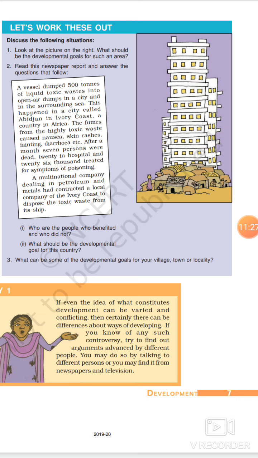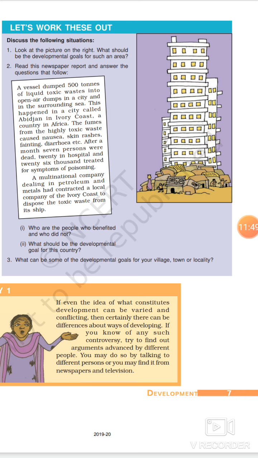So what is the development goal for this country? Actually this is all about toxic material being thrown and dumped into such areas. So we are concerned with pollution awareness in this particular problem.